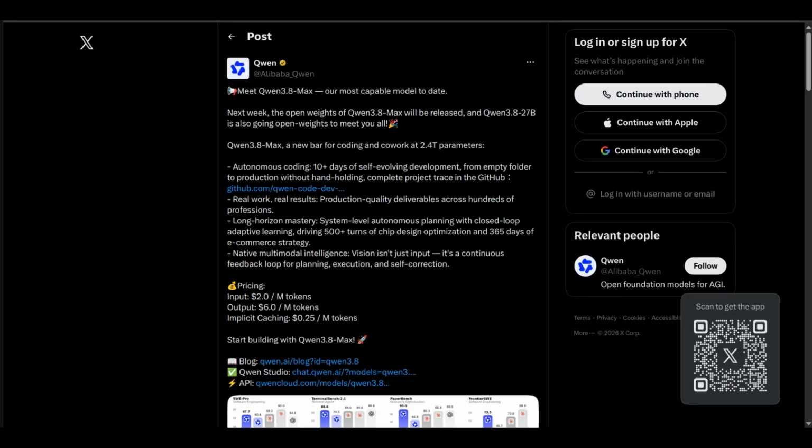Hello everyone. Today we're going to be talking about Alibaba's newest model called Qwen 3.8 Max. This new model is the most powerful model yet released by Alibaba, and it is already competing with the flagship models from Anthropic, ChatGPT, and Gemini.